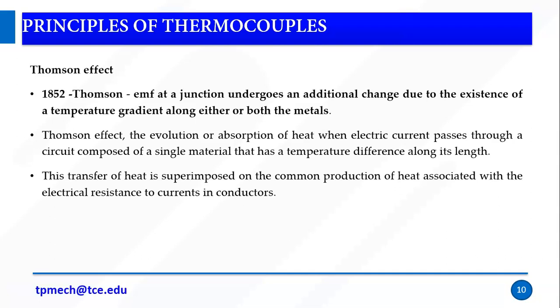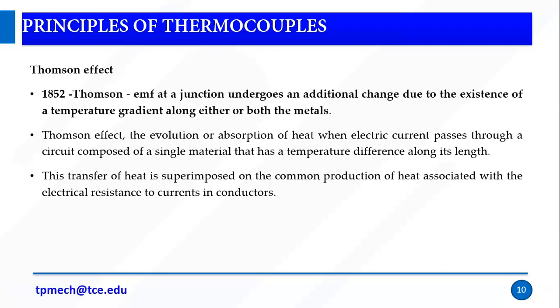Here Thomson says there is evolution and absorption of heat when an electric current passes through a circuit of a single material that has a temperature difference along its length. The thermal coefficient is not uniform or homogeneous for the entire length. For example, if I have a single metal and pass an electric current through it, the temperature will rise.